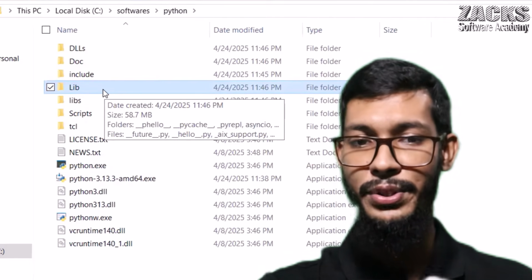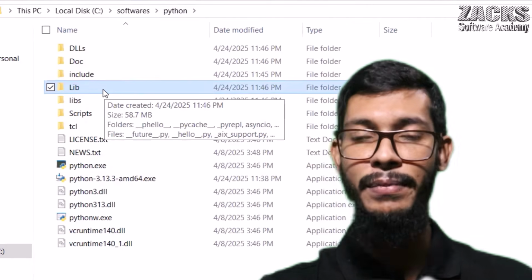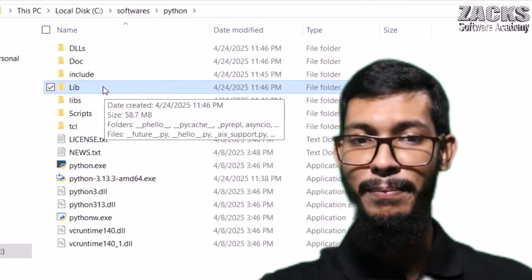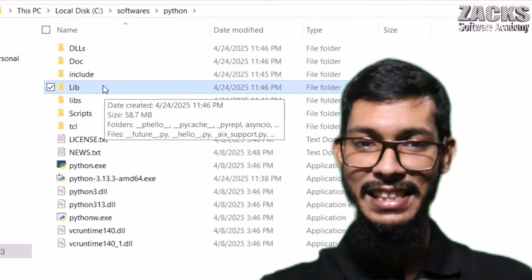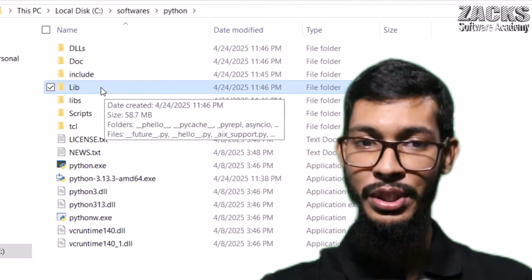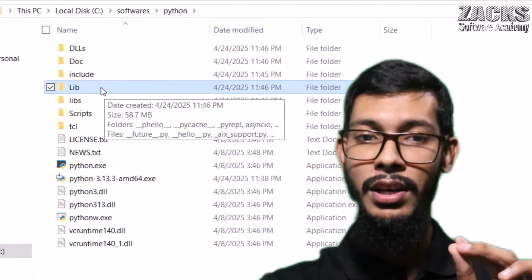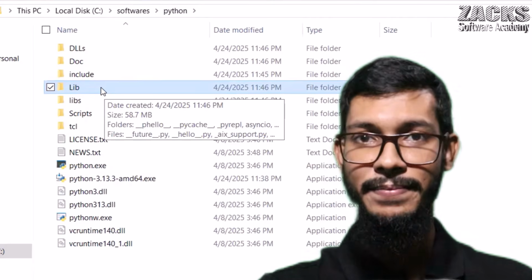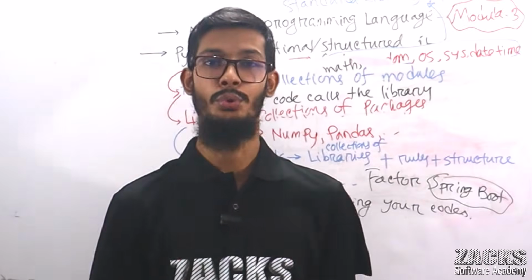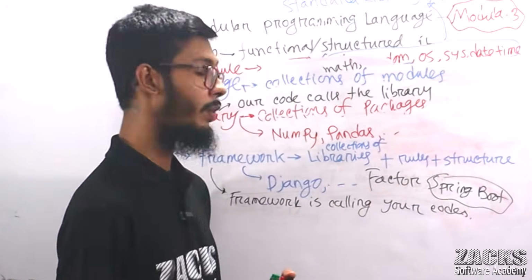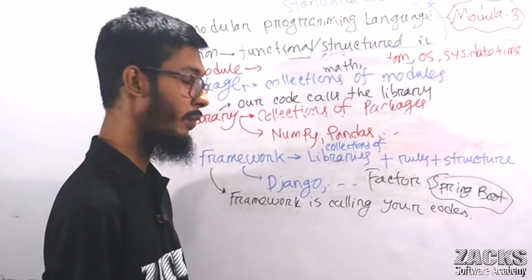Up to now, is there any confusion? I hope there is no confusion, but no problem. If you face any confusion, certainly you can inform me, but I'm not even explaining any single point, I'm just showing this practically. No problem, today only I'll show you how to download Python software to our system also. Okay sir? Okay, up to now, do you have any confusion to understand what is module, what is package, what is library, what is framework?